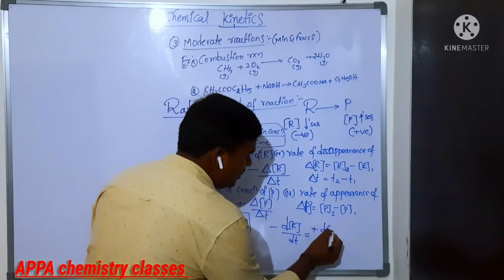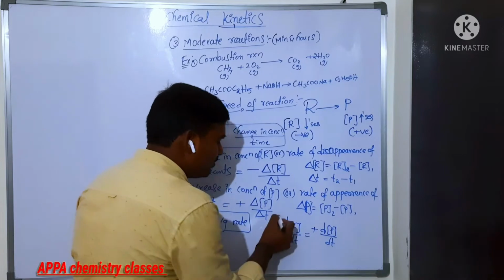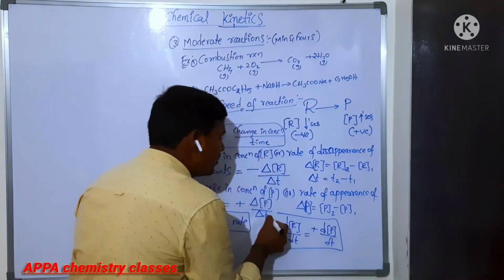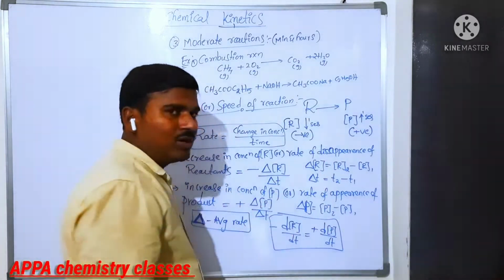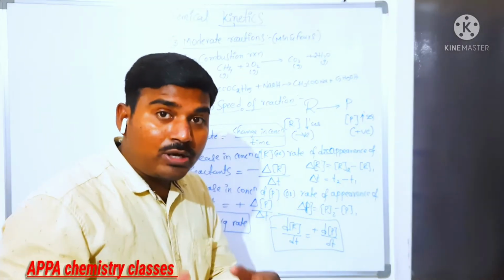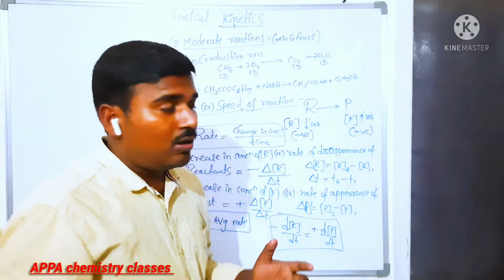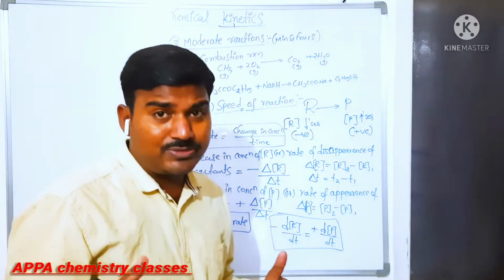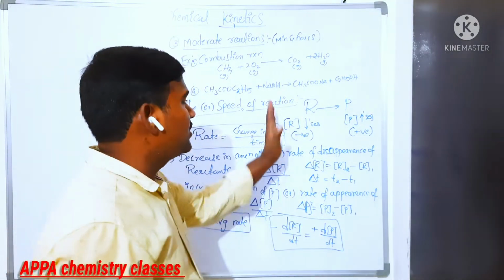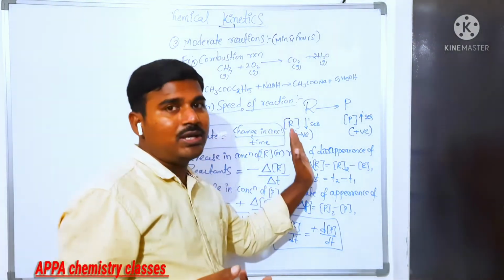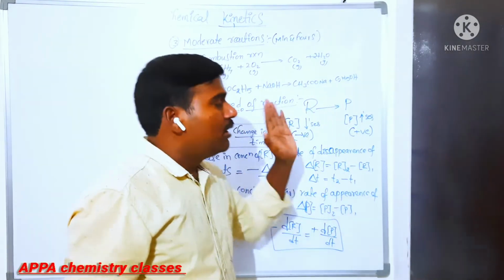plus the increase in concentration of product. Okay? Must be equal. That is, however much quantity of reactants is consumed, that much product will be formed. According to the law of conservation of atoms, atoms can neither be created nor destroyed. The atoms which are present on the reactant side are converted to the product side.